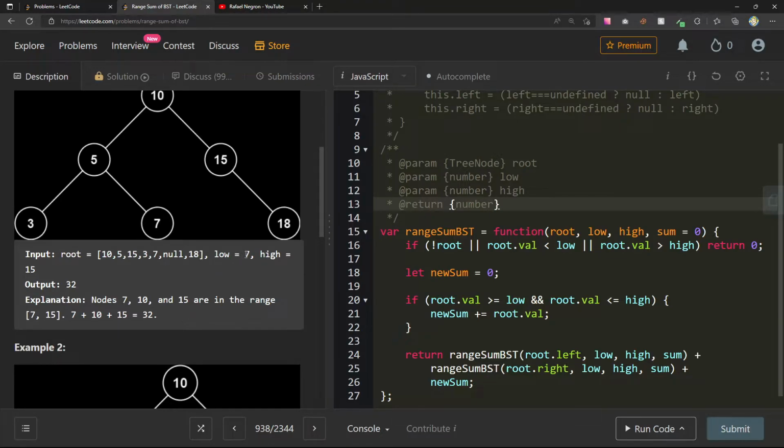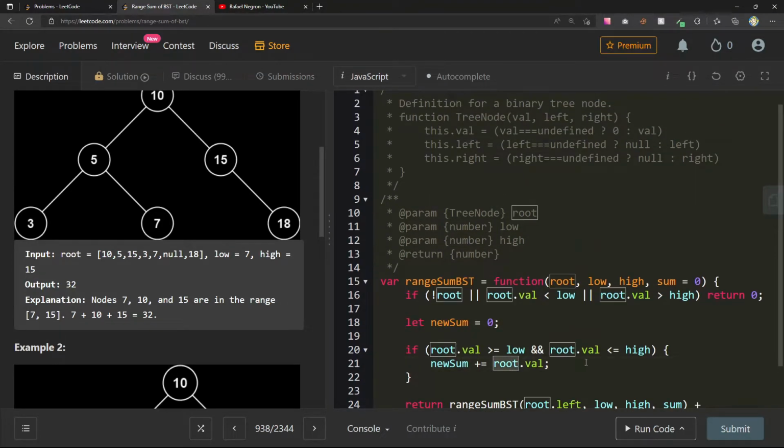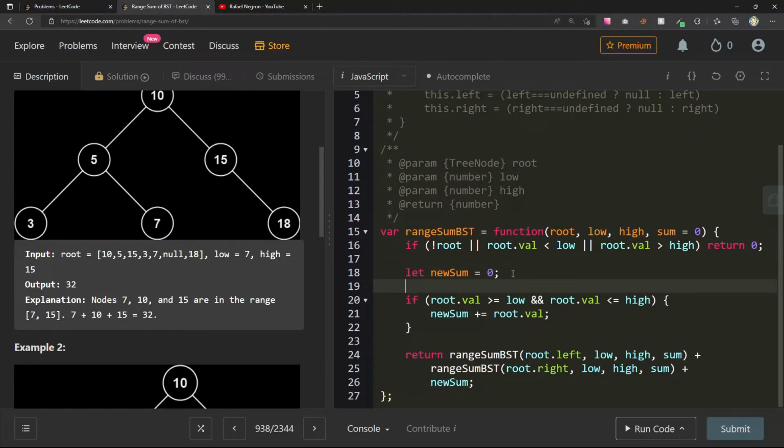So it's not less than low, it's not greater than high. So new sum plus or equals root.val, we'll go ahead and add it, and then we'll return root.left. This is less than low. Oh, but then we also don't ever consider, this is going to be a tricky one.